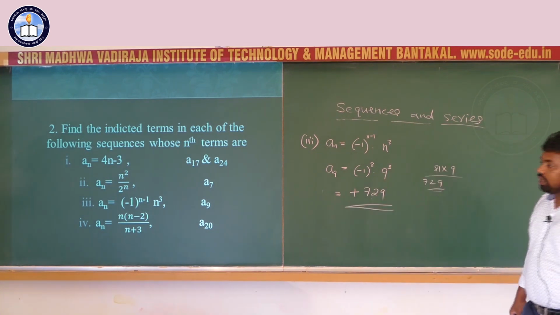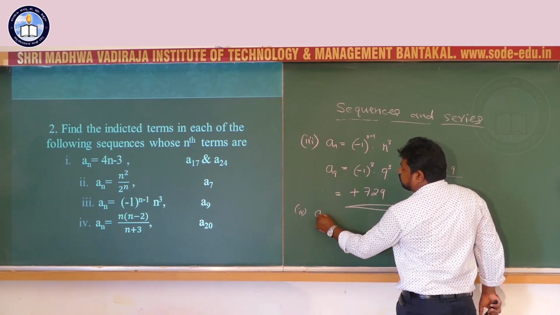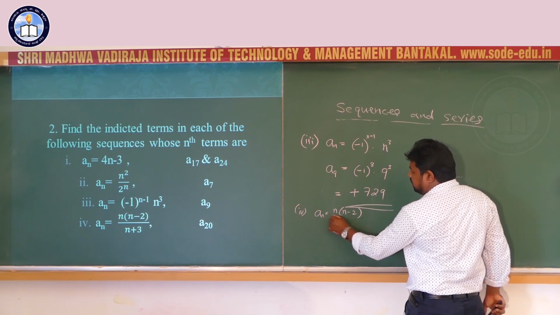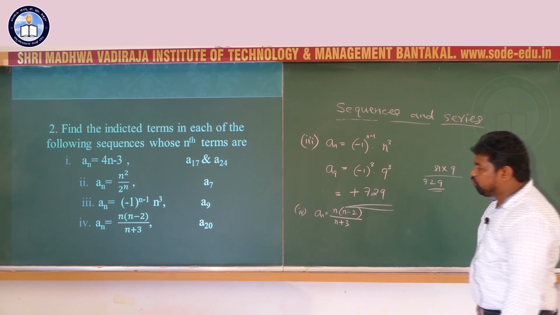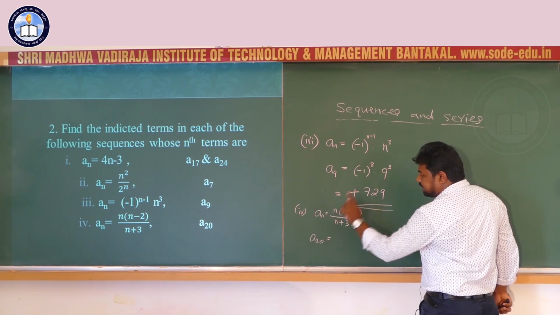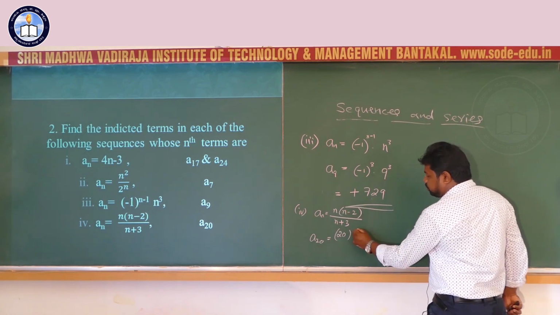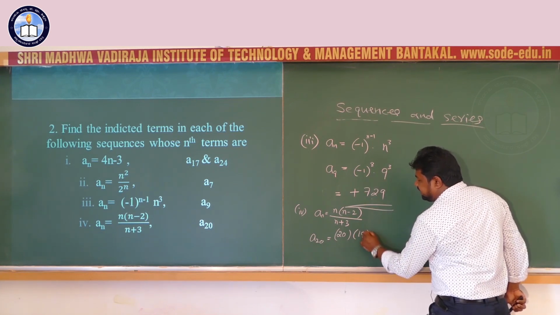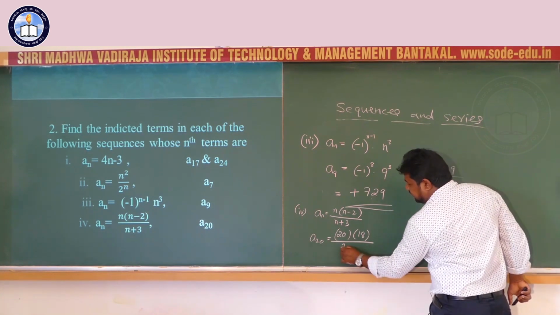Next one, fourth one, an equal to n into (n minus 2) divided by (n plus 3). Here we have to find the 20th term. A20 equal to, take n equal to 20, n minus 2, 20 minus 2, that is 18 by n plus 3, 23.